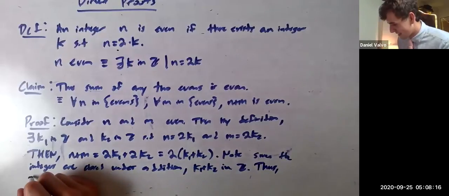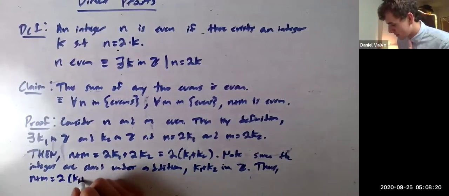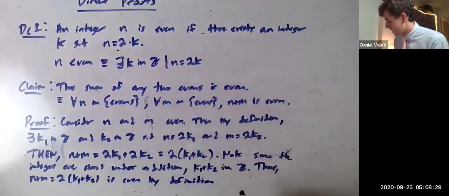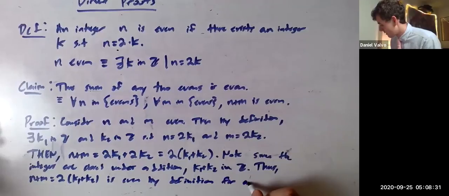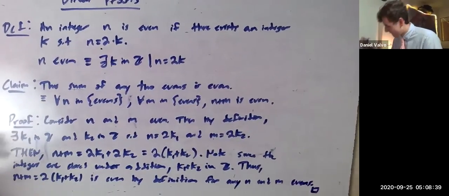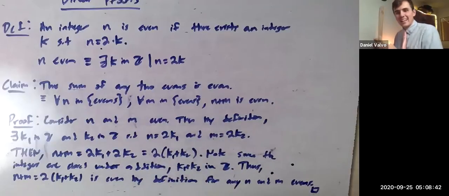Thus, n plus m, which equals 2 times (k1 plus k2), is even by definition for any n and m evens. Square. We are done. That's the end of class.